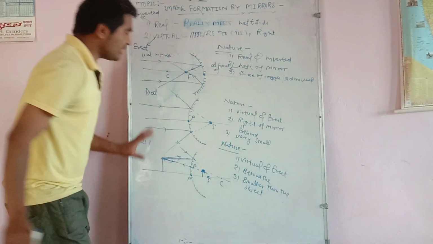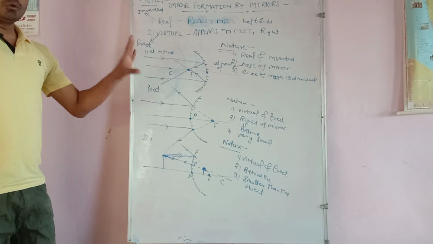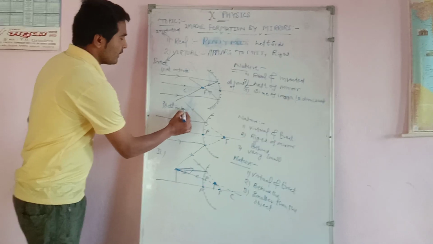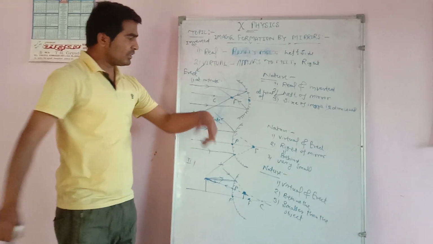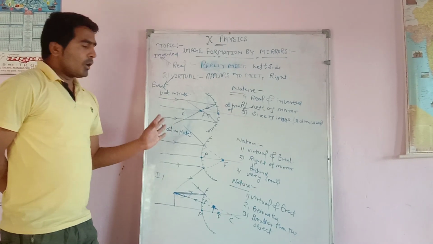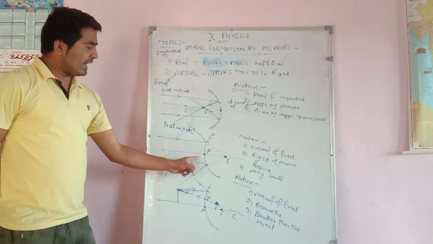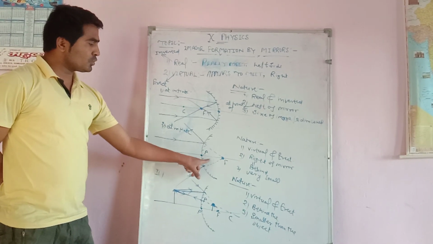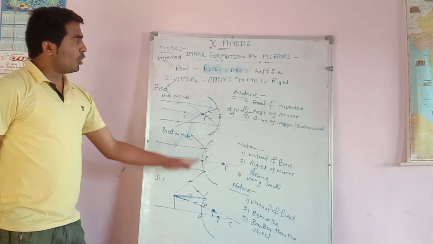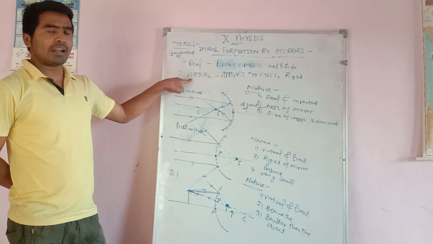In case of a convex mirror, we have only two positions of the object. First is at infinity. In case of infinity, the nature of the image is virtual and erect, behind the mirror, very small. Virtual and erect, because light rays after reflection appear to meet at the right of the mirror, and at the right of the mirror always forms a virtual and erect image.